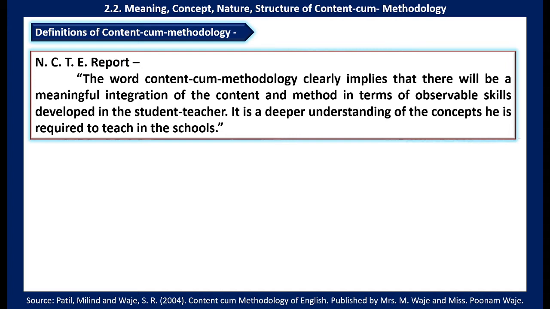See, here in this definition, content and method are meaningfully integrated in one, in terms of observable skills developed in the student teacher. It means that we can identify the skills integrated among the student teacher.